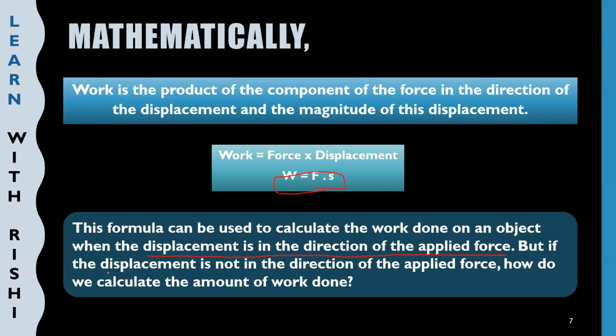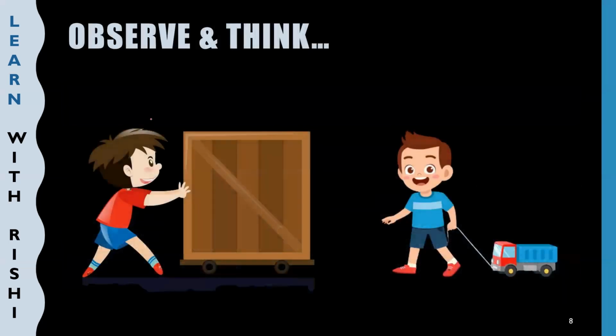But if the displacement is not in the direction of applied force, how do we calculate the amount of work done? Which formula do we have to apply? Is there a different formula? The answer is yes, there is a little change in the formula. First, I will explain the difference between displacement in the direction of applied force and displacement not in the direction of applied force. This is case 1 and this is case 2. Let us discuss case 1 first.